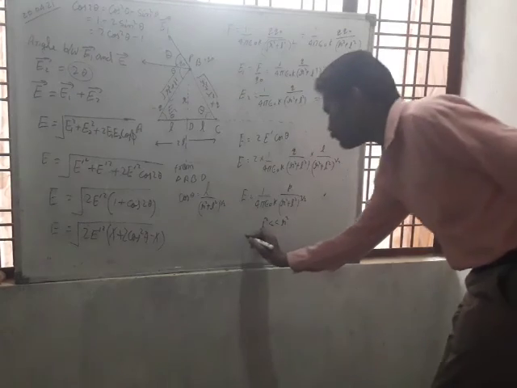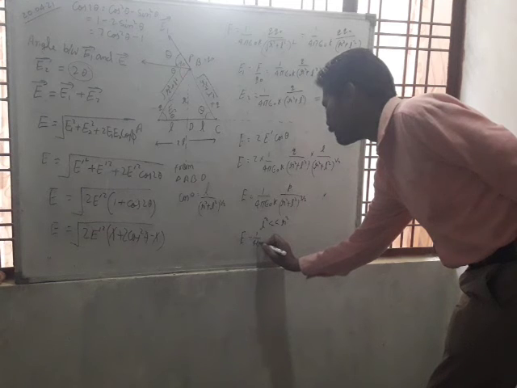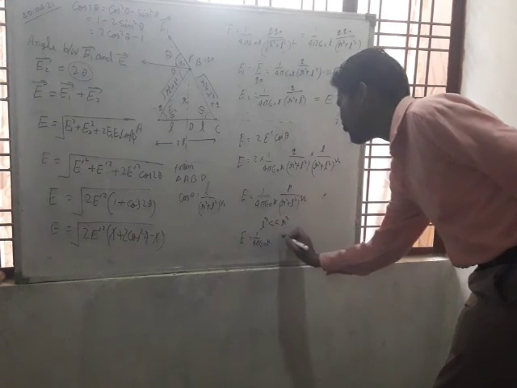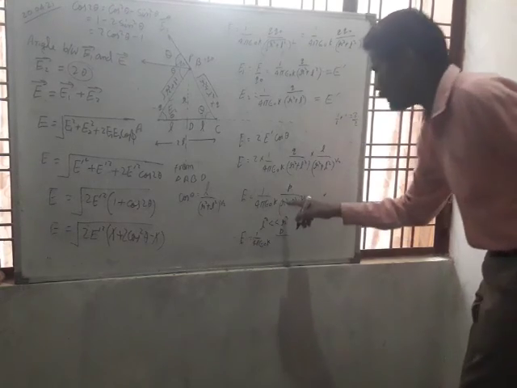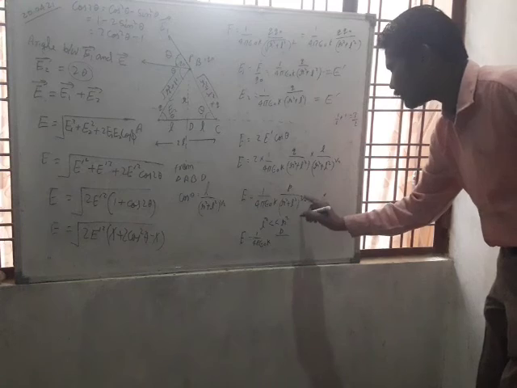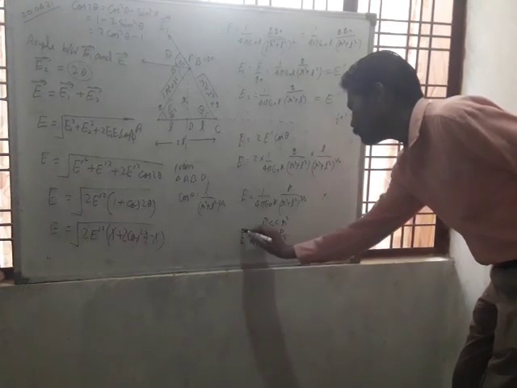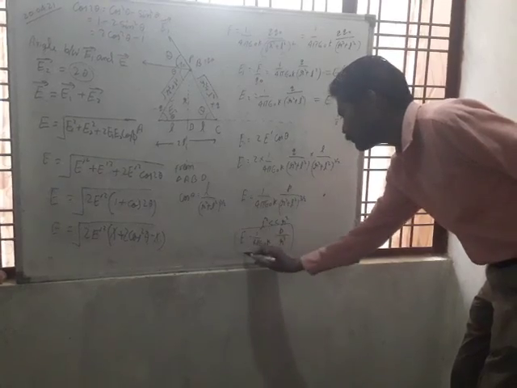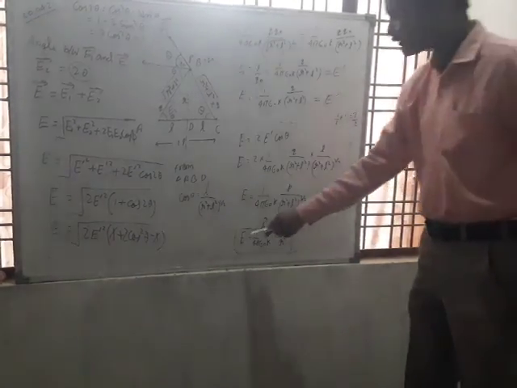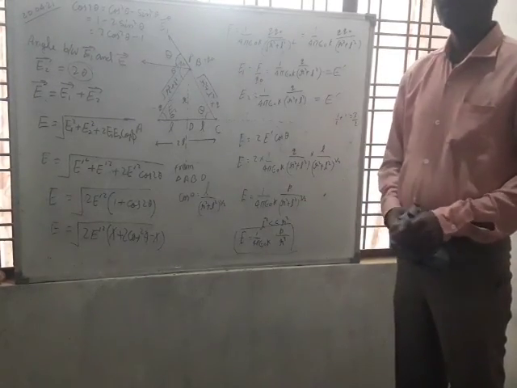So we can write E equal to 1 upon 4 pi epsilon naught K P upon R square whole to the power 3 by 2, means R cube. This is the formula. This is the required formula of electric field intensity due to an electric dipole in equatorial position.